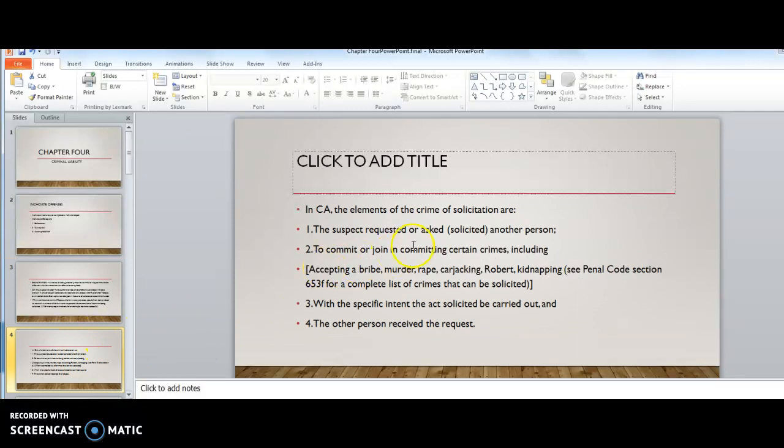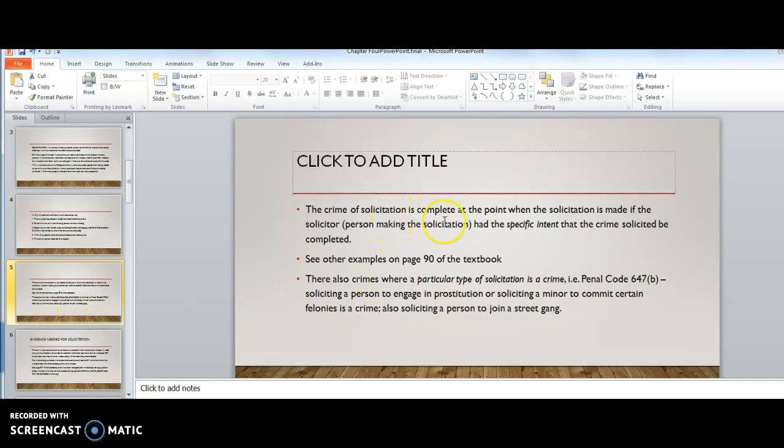In California, the elements of the crime of solicitation are the suspect requested or solicited another person to commit or join in committing certain crimes, including accepting a bribe, murder, rape, carjacking. That should be robbery. And then with the specific intent, the act solicited be carried out and the other person received the request. It's very important that the other person receive the request.